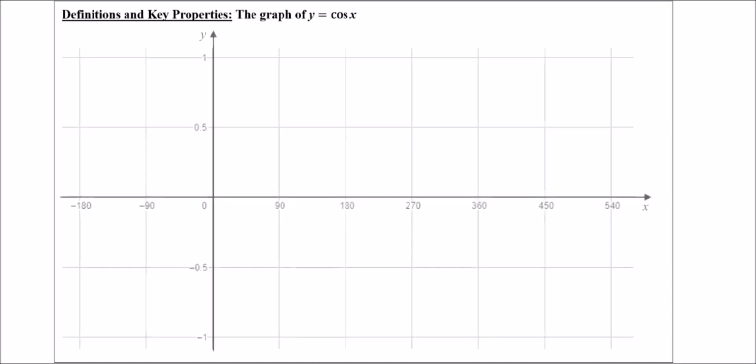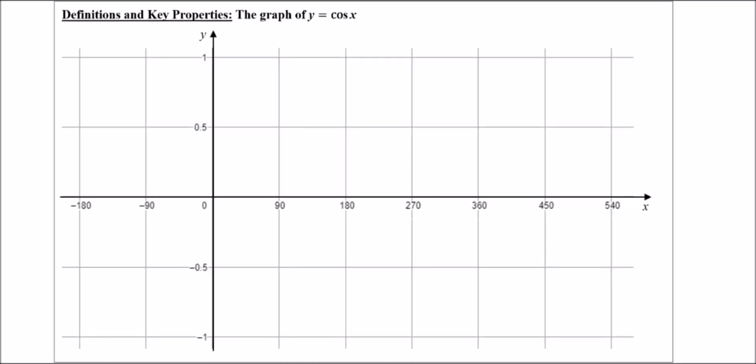Next up, let's think about the graph of cos x. Now, cos stands for cosine. So here's the grid, and again, in the same way, you can sketch cos, if you forget the critical points, by just taking multiples of 90. So if you were to try cos of minus 180, you'd get that it was -1. Cos minus 90 is 0. Cos of 0 is 1. Cos 90 goes back down to 0. And cos 180 is -1. It then repeats the same wave pattern.